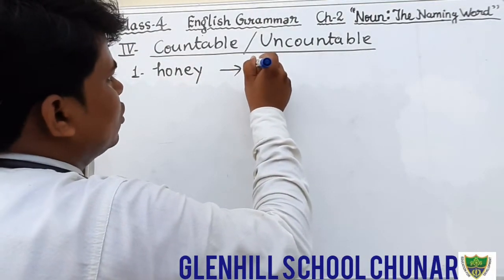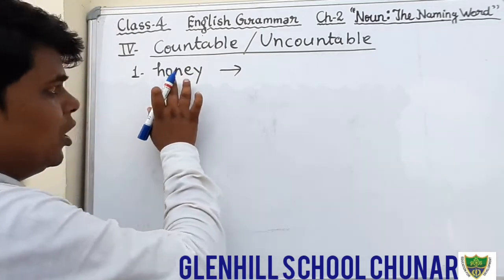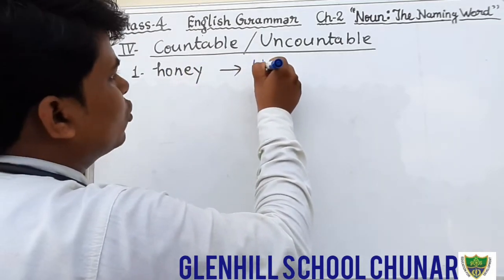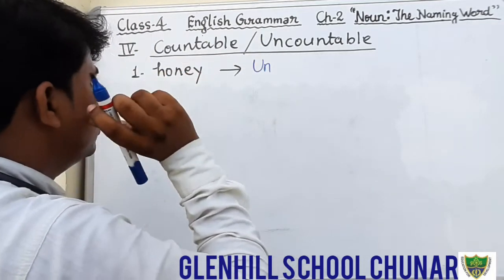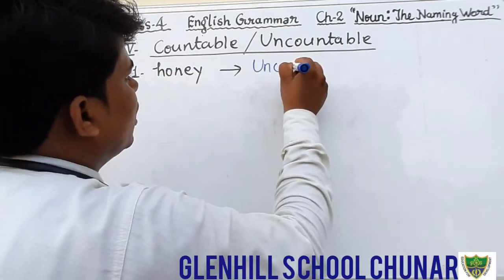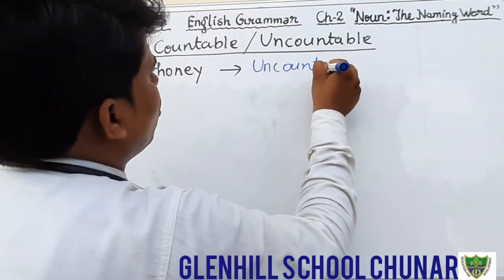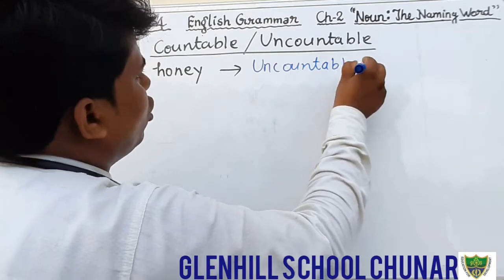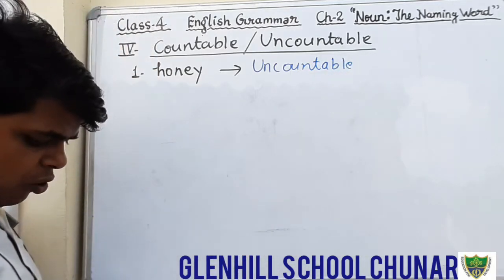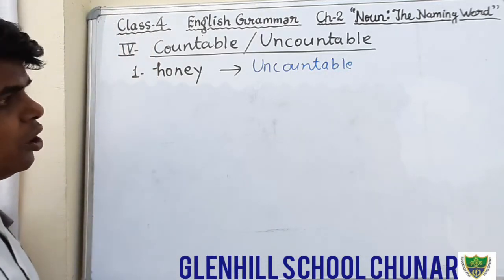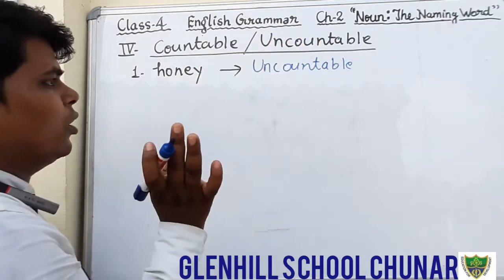Okay, students? So here, honey is uncountable noun. So in front of honey, you will write uncountable. Okay? Only write uncountable.